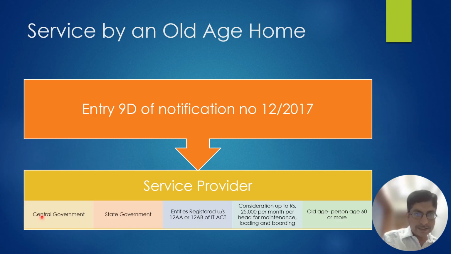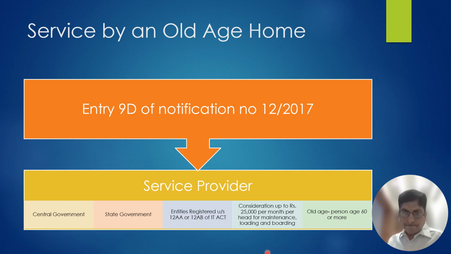The condition is that the service provider may be either central government, state government, or public charitable trust, that is a trust registered under section 12AA or 12AB of Income Tax Act.